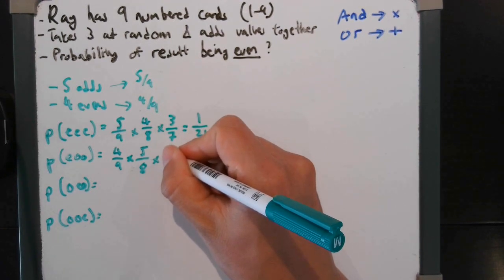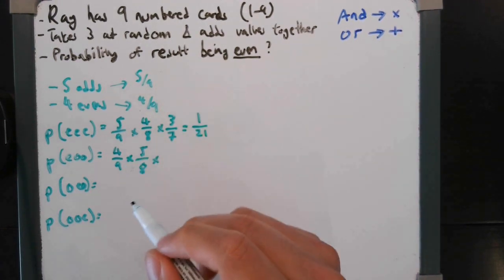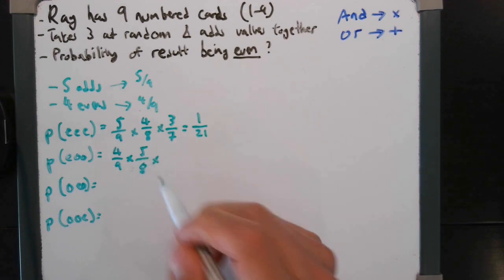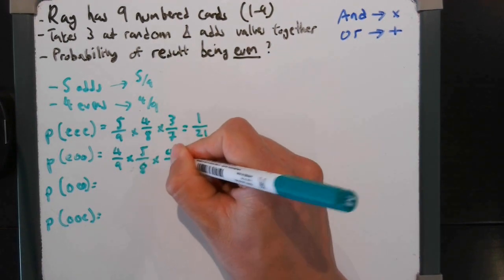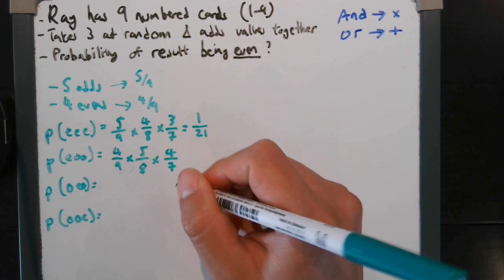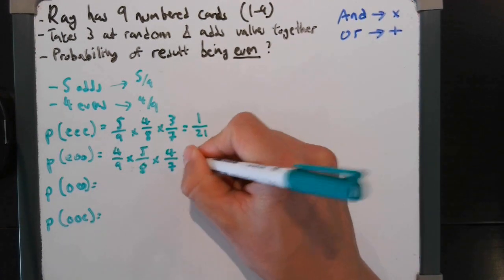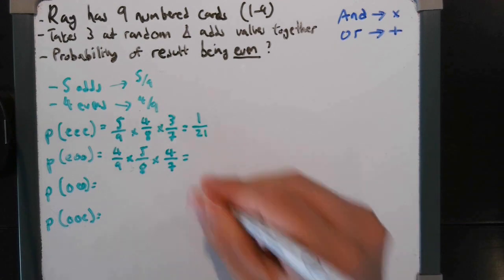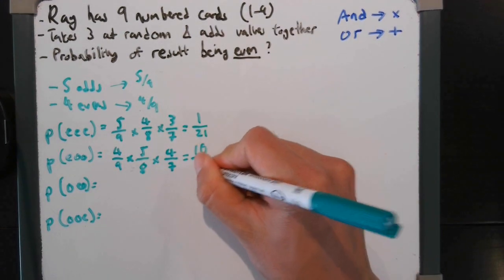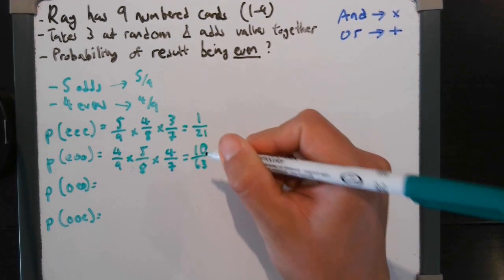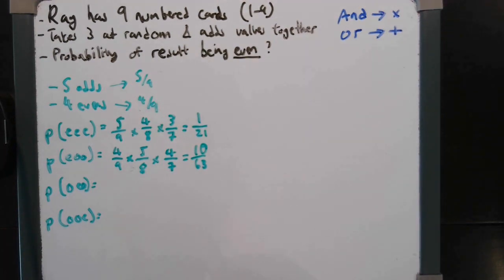And then another odd. How many odds are there? We lost one because we drew it a second time, so there's 4, 5 minus 1. The denominators keep on staying the same. They're always 9, 8, 7 because it's going down by 1 each time. And the answer to this is 10 over 63.